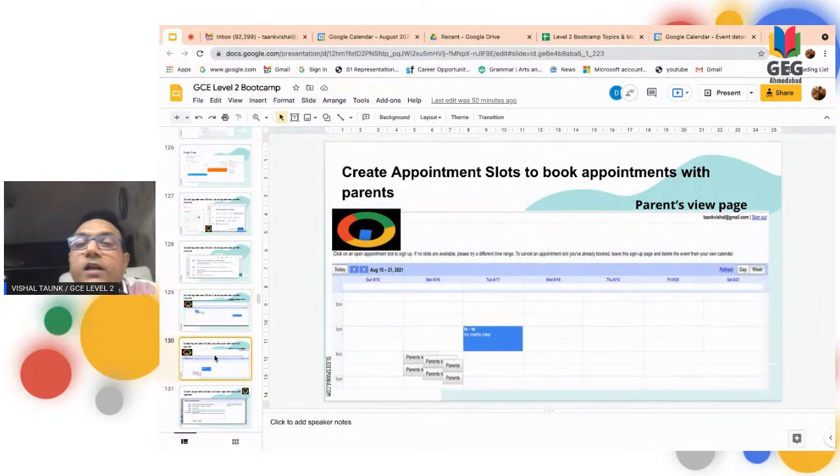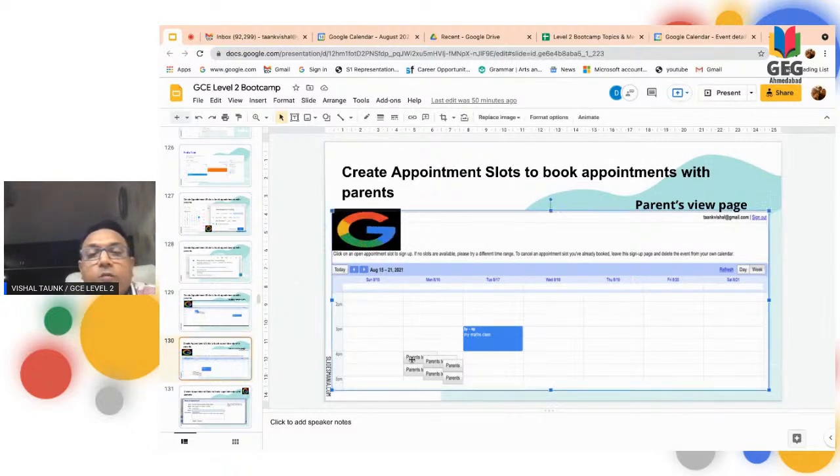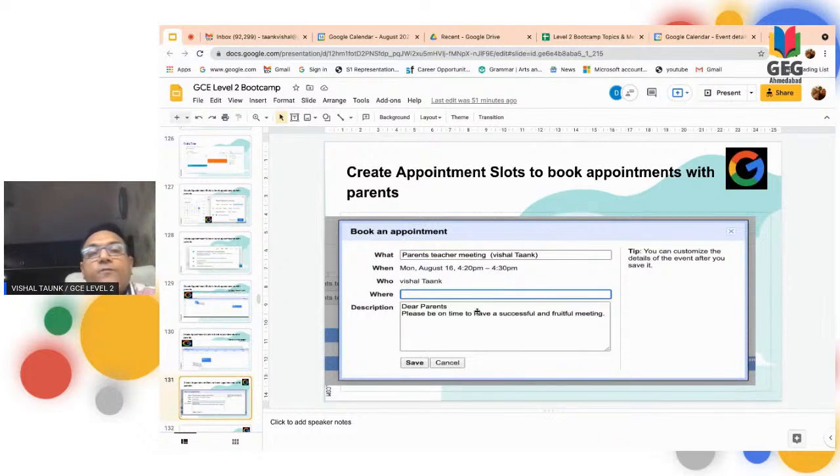Whatever link you have sent to the parents via email, when parents click that link, they are also going to open and see this page. After that, parents can click any of the appointment slots and book. If parents click on this appointment slot, what screen will appear, I am showing you that page also. If parents open this, they are going to see this page.